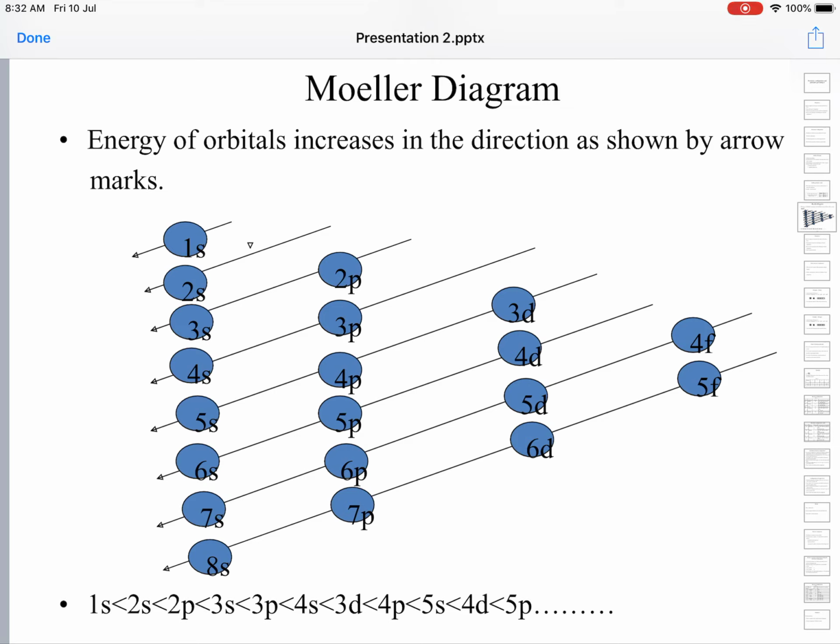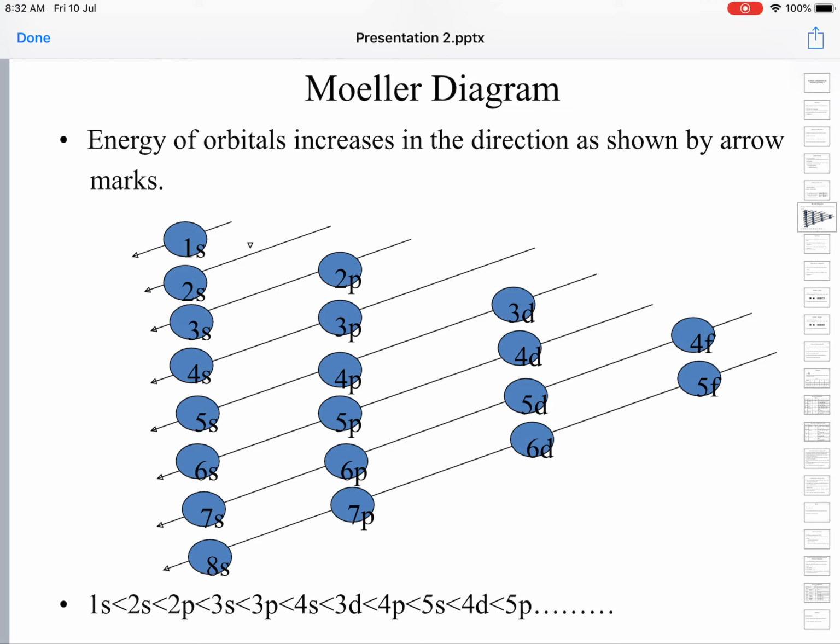So 1s is the lowest, then 2s, 2p, 3s, 3p, 4s, 3d, like that. The arrangement of orbitals in the increasing order of their energies gives rise to a diagram called the Moeller diagram. This diagram can be made use of in filling electrons into the various orbitals.